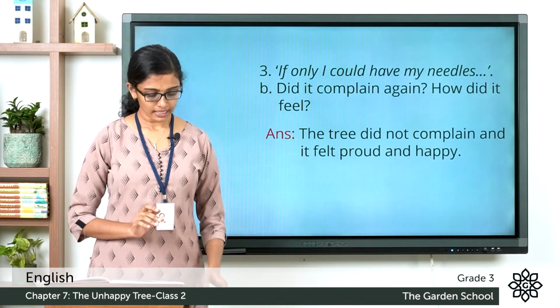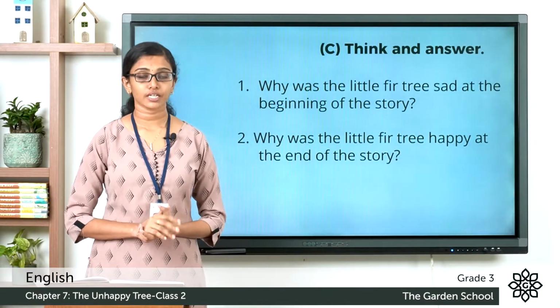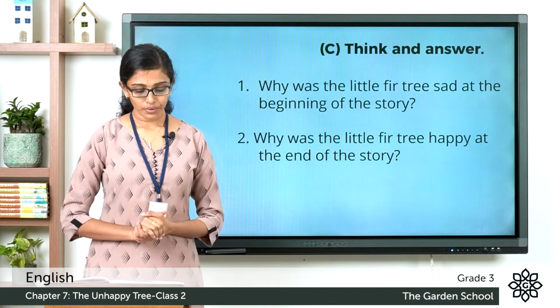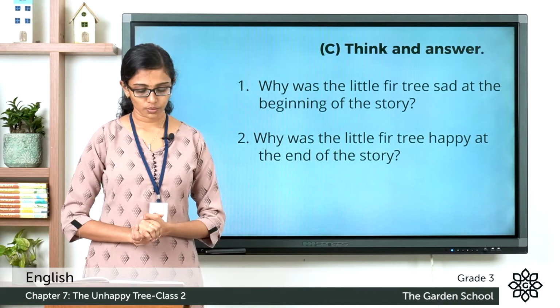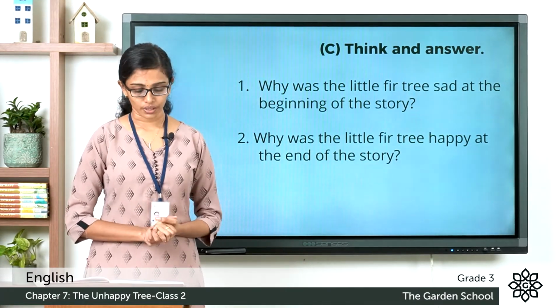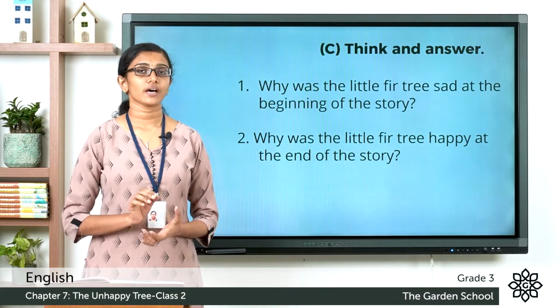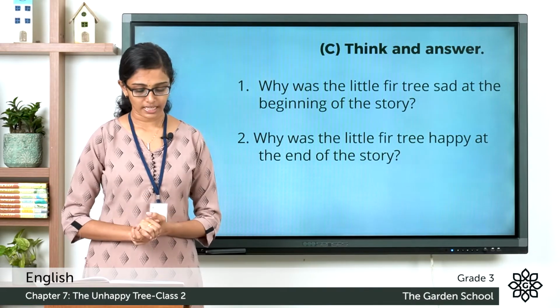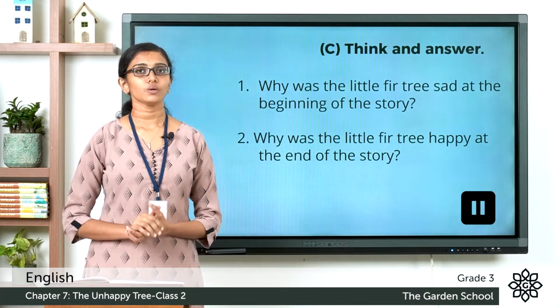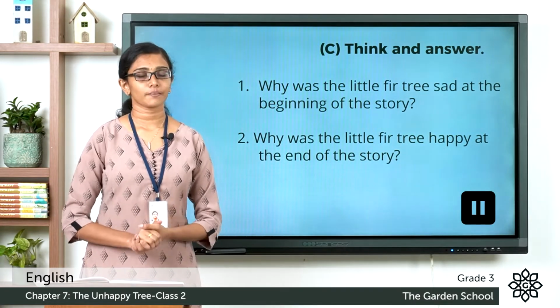Now section C, think and answer. There are two questions given here. Why was the little fir tree sad at the beginning of the story? And question 2 is, why was the little fir tree happy at the end of the story? So these two questions you have to answer yourselves in your notebook. You do this as an activity. Please pause the video, finish writing the answers and come back.